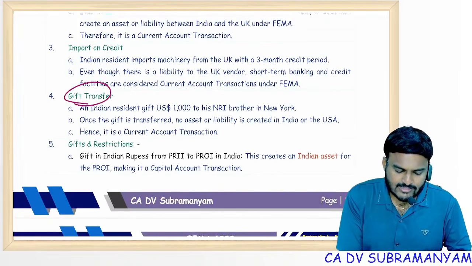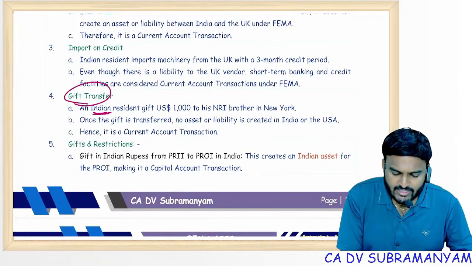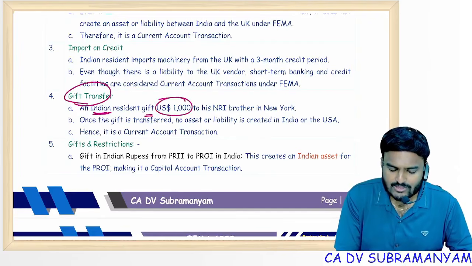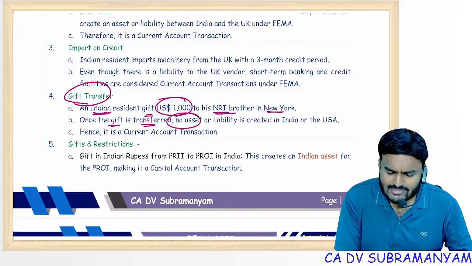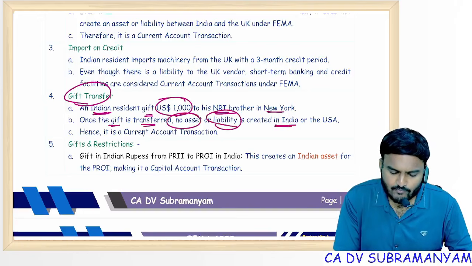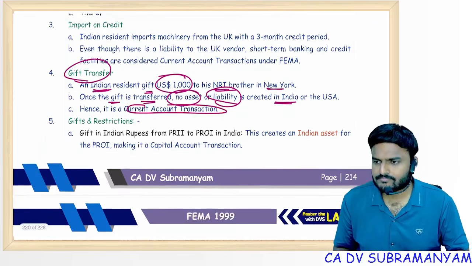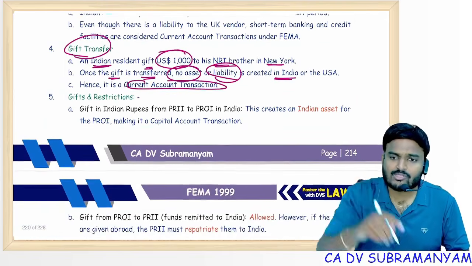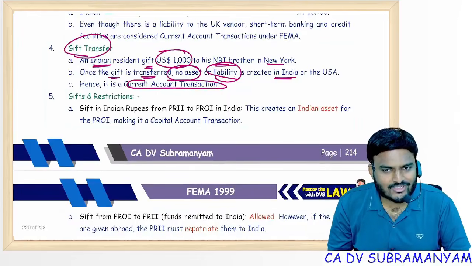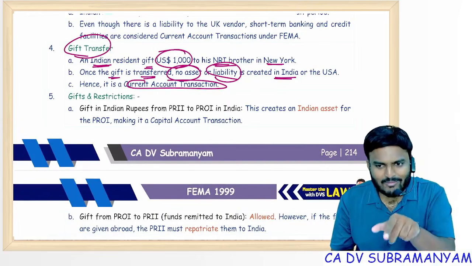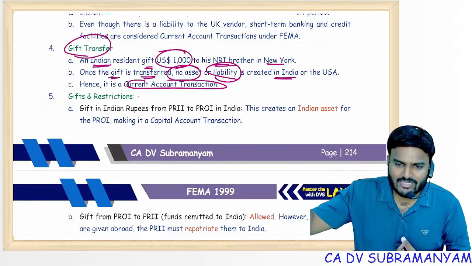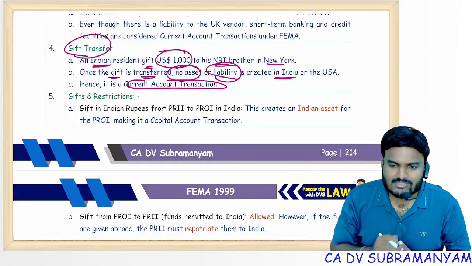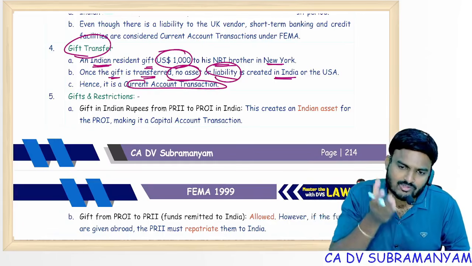A gift transfer: an Indian resident giving a gift of USD 1,000 to an NRI brother in New York. Once the gift is transferred, no asset or liability is created in India, therefore it is a current account transaction. Suppose a non-resident gives US dollars; Section 4 says you can't hold foreign currency, come and convert. If I'm converting, no new asset was created outside India, so it is also a current account transaction.